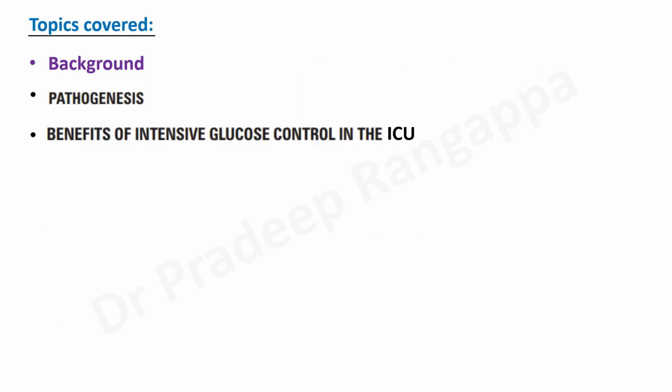The topics that I would cover in this, it's a very important and pertinent topic for all intensive care practitioners. We look into a bit of background as to why hyperglycemia is relevant to ICU practice. We look into the pathogenesis that typically happens with hyperglycemia and what are its ramifications. Then, is there any benefit of intensive glucose control in ICU? Because we know that glycemic control is a quality indicator in intensive care, and what are its benefits is